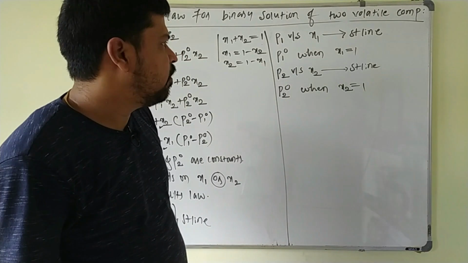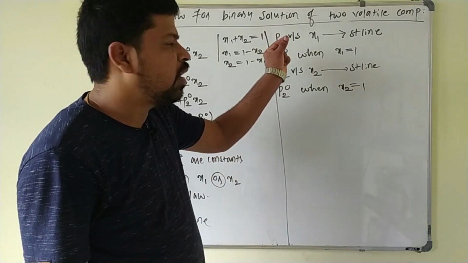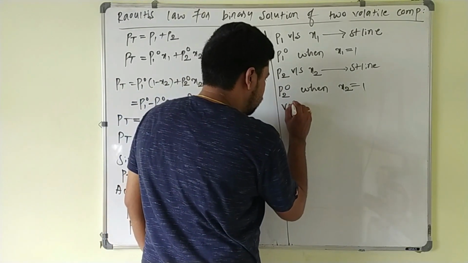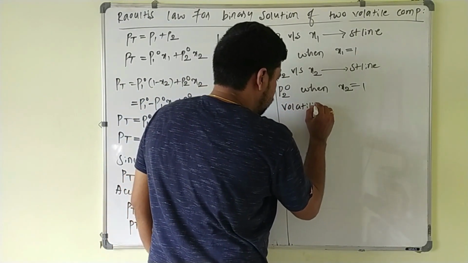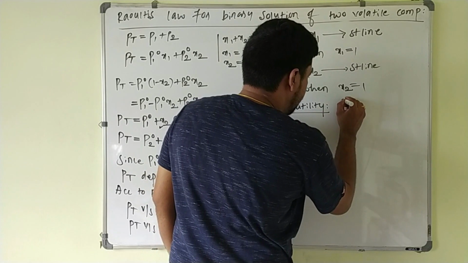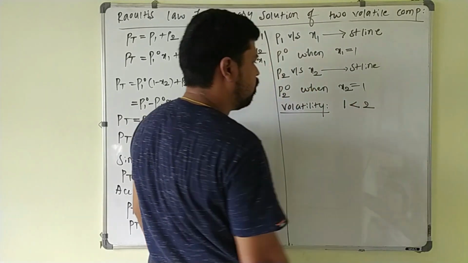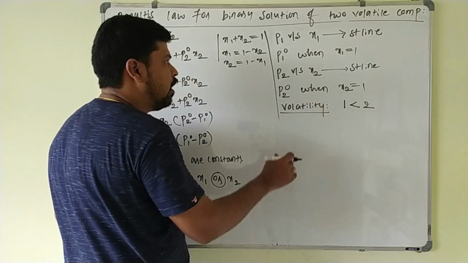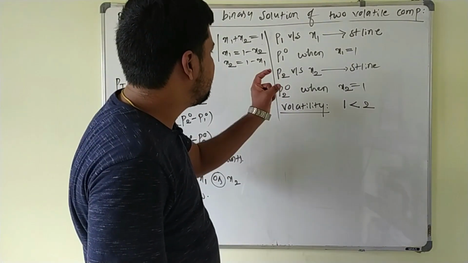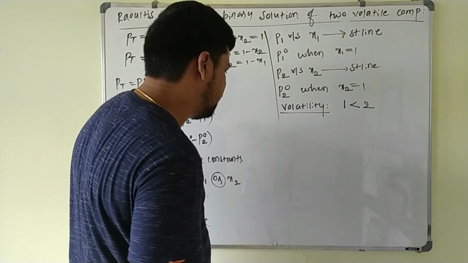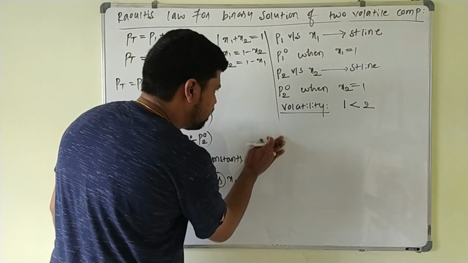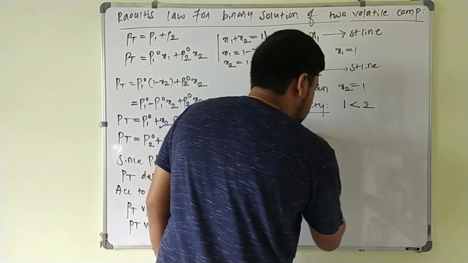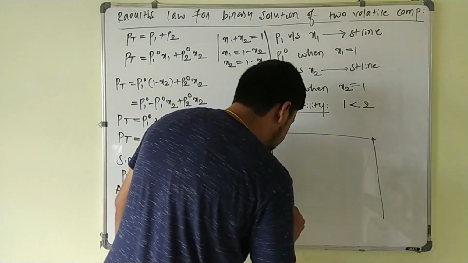For instance, we will consider component 1 is less volatile than component 2, so component 1 is less volatile than component 2 here. Now I will draw the graph for this one. The value of P total lies between P1 naught and P2 naught here, which we will show in the graph. Now the graph will be like this. So this graph is very, very important.